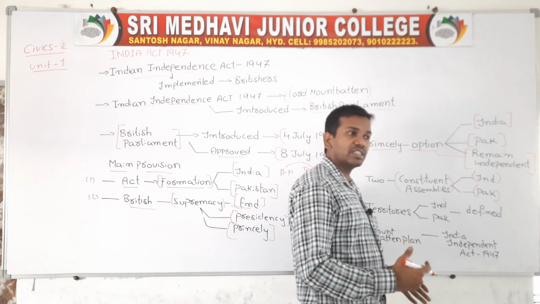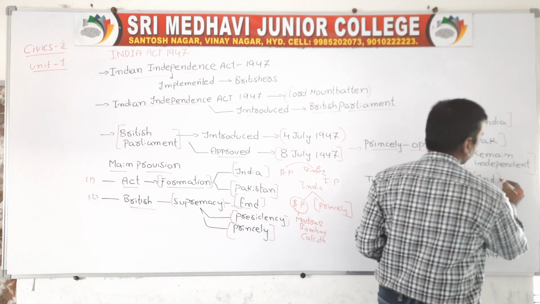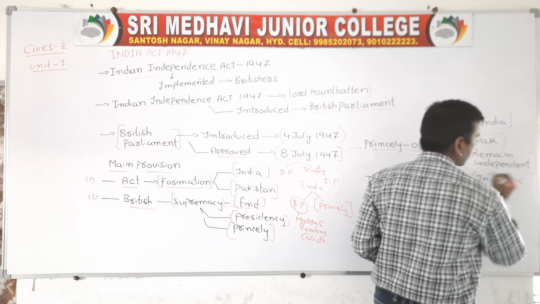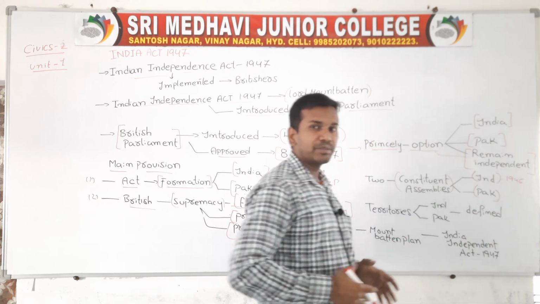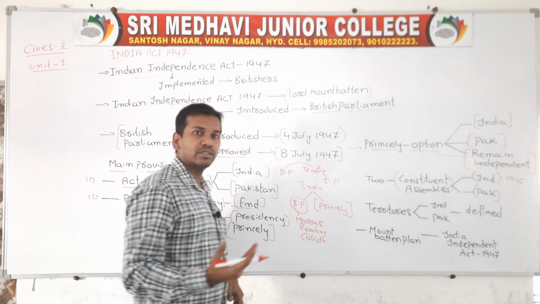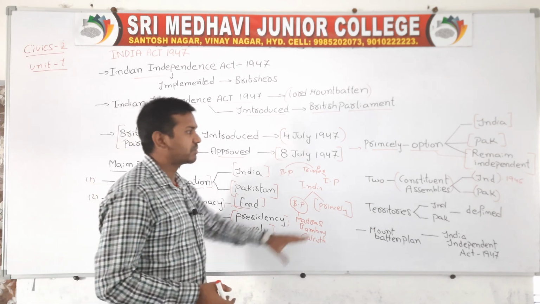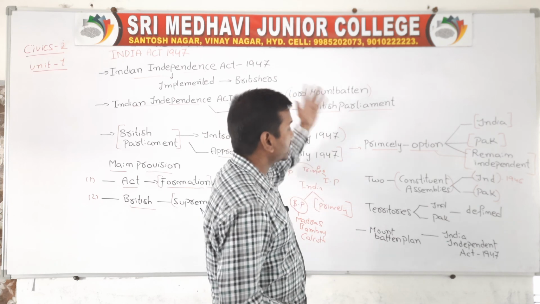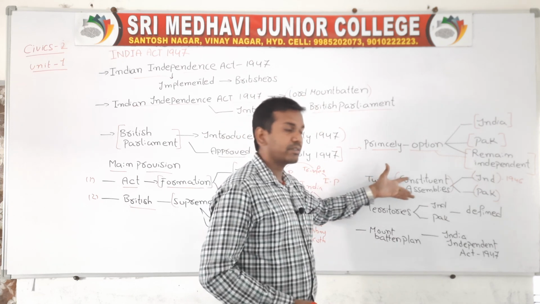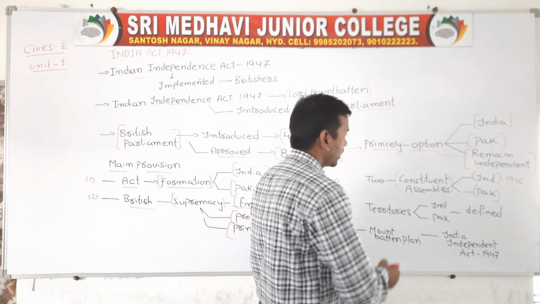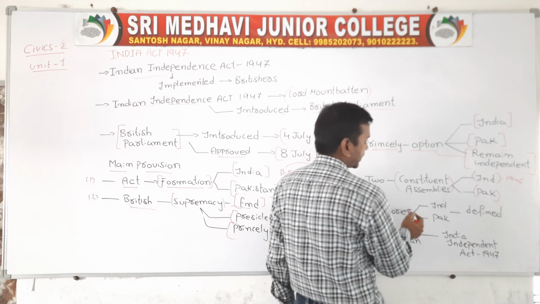Our constituent assembly was formed in 1946 and played a very important role in the formulation of the constitution. But after this Act, two constituent assemblies were created, one for India and one for Pakistan, and later the territories were also defined.